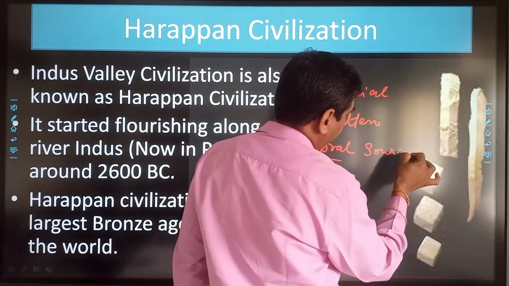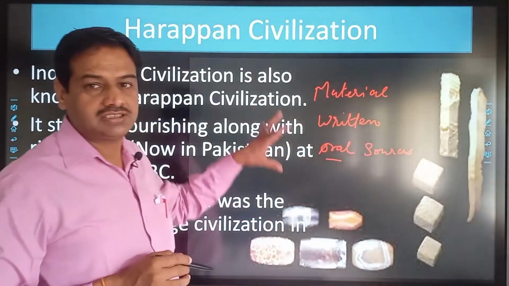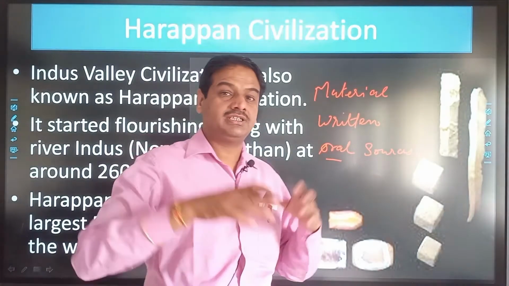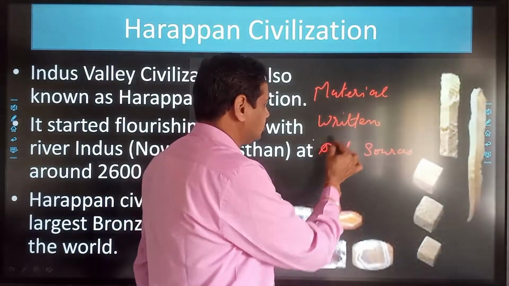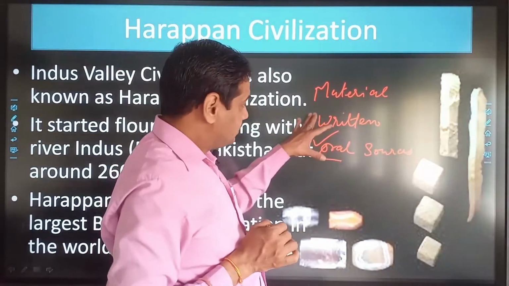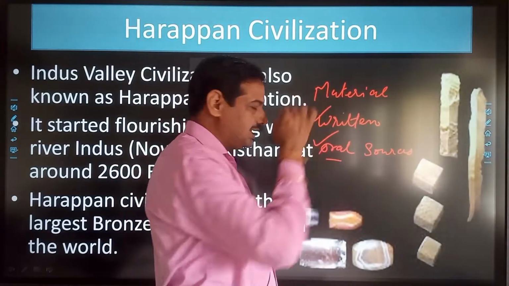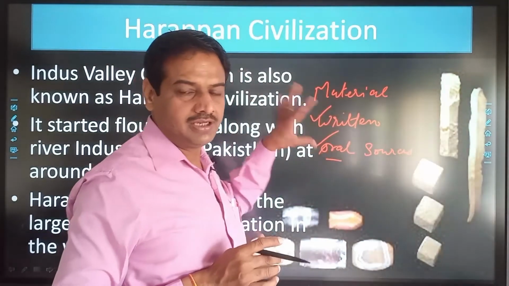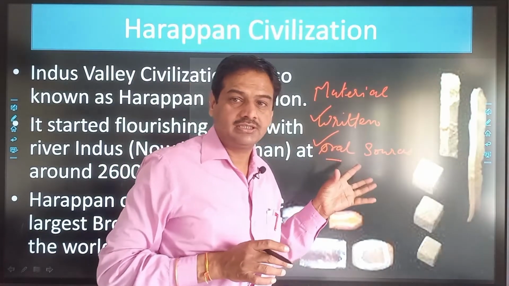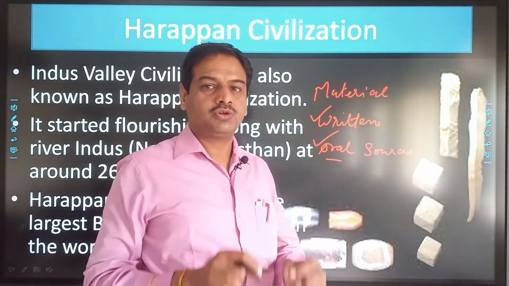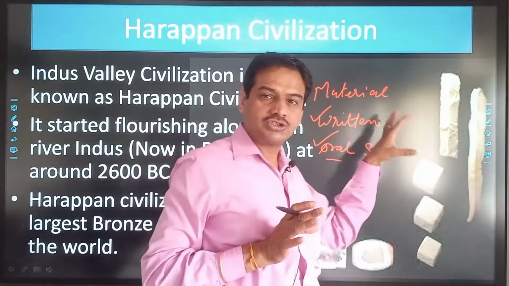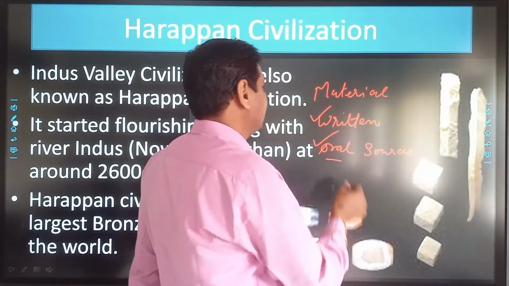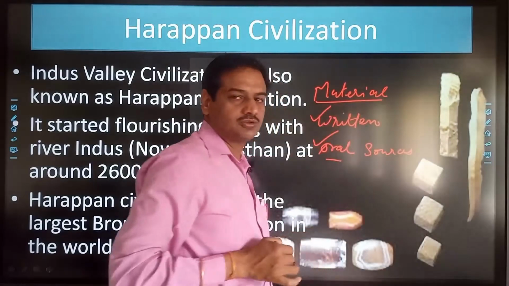If we talk about the Harappan civilization, since the civilization occurred 5,000 years ago, we cannot have oral sources at all. Written things are there. The script was invented by the people of Harappan civilization, but that script could not be deciphered till date. So we do not have written sources as well. So we are entirely dependent on the material sources.